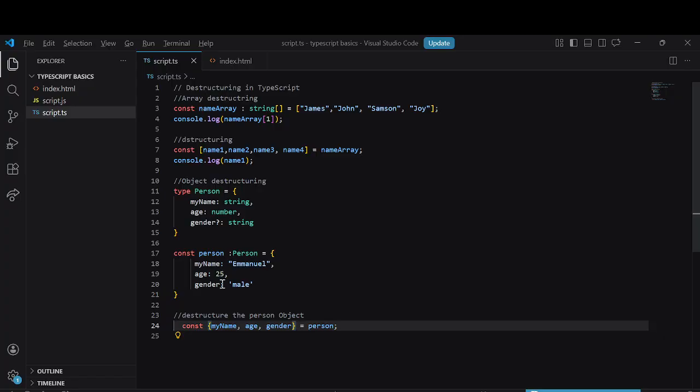We had issues because the name was declared globally. So we were able to fix the issue. Now we have the destructuring with name, age, gender.